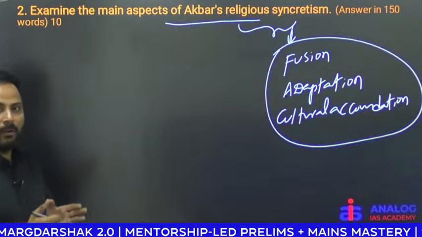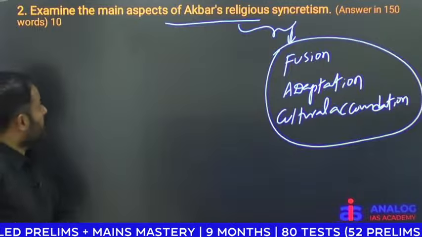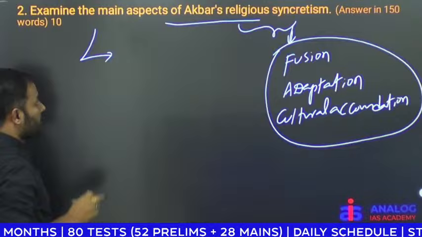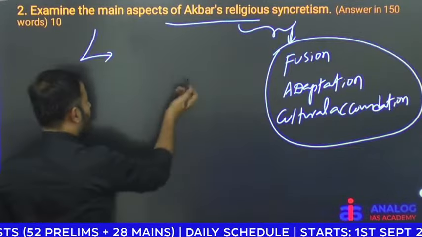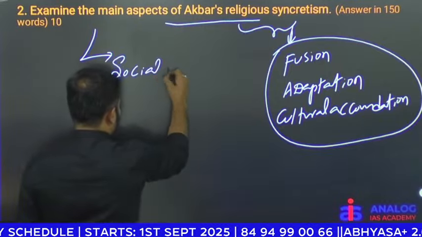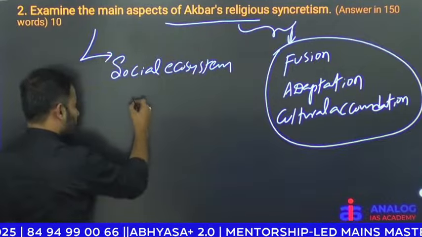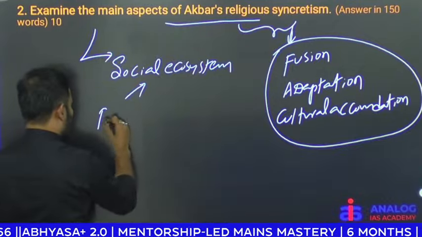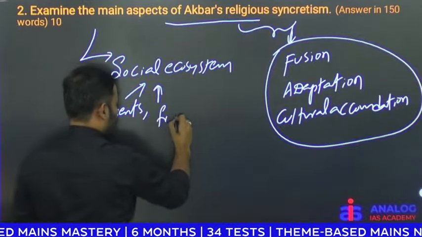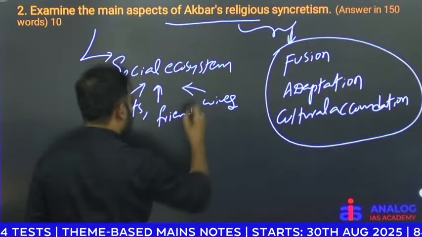He followed a liberal religious attitude, and his main religious policy was deeply influenced by his social ecosystem, like his parents, particularly his mother, friends, wives, and the very time period.